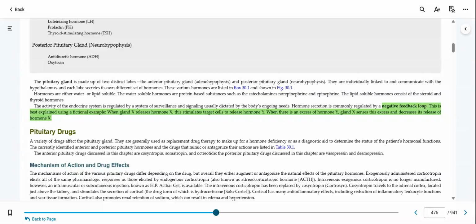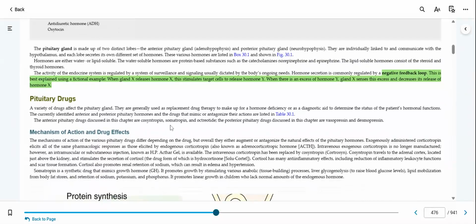The other big thing you have to understand about the hormone system is the negative feedback loop. The activity of the endocrine system is regulated by a system of surveillance and signaling, which is usually dictated by the body's ongoing needs. I love that my body's always responsive, always sending signals out. Hormone secretion is commonly regulated by the negative feedback loop.